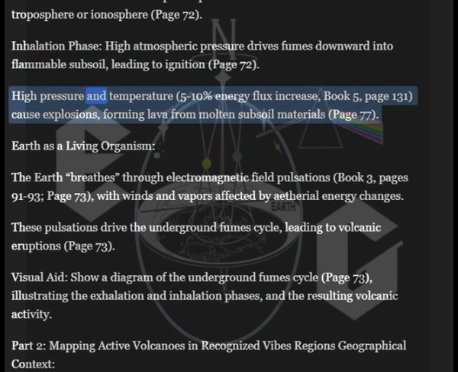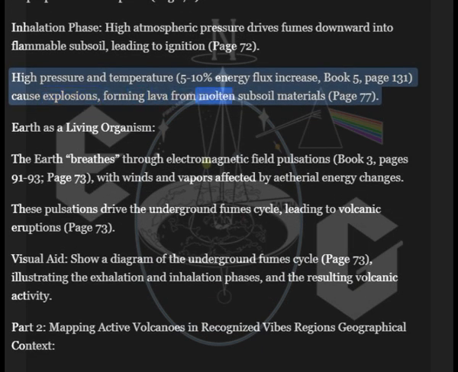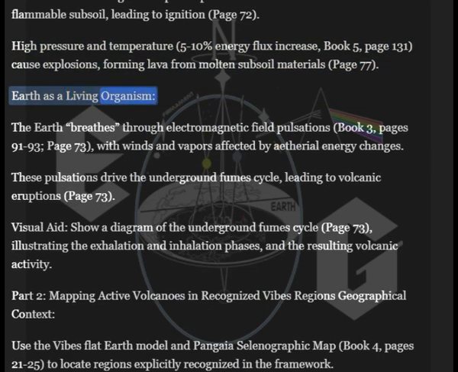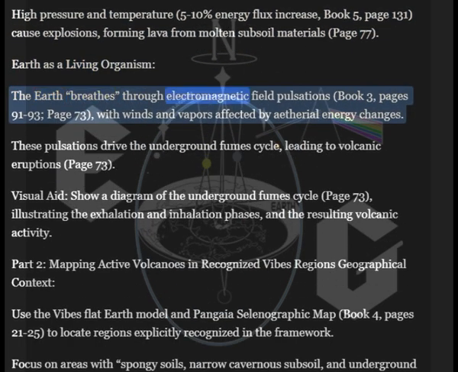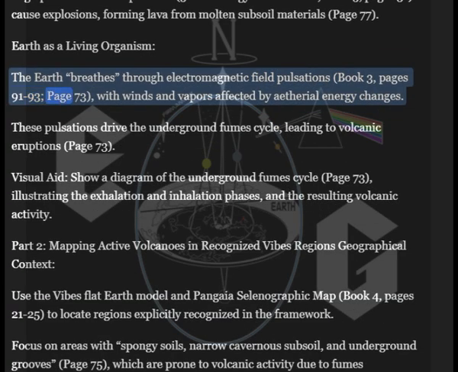Page 72. High pressure and temperature, 5 to 10 energy flux increase. Book 5, page 131. Cause explosions, forming lava from molten subsoil materials. Page 77. Earth as a living organism. The Earth breathes through electromagnetic field pulsations. Book 3, pages 91 to 93, page 73, with winds and vapors affected by ethereal energy changes.